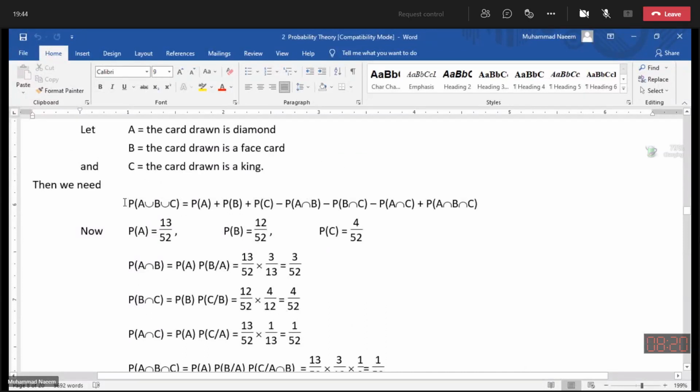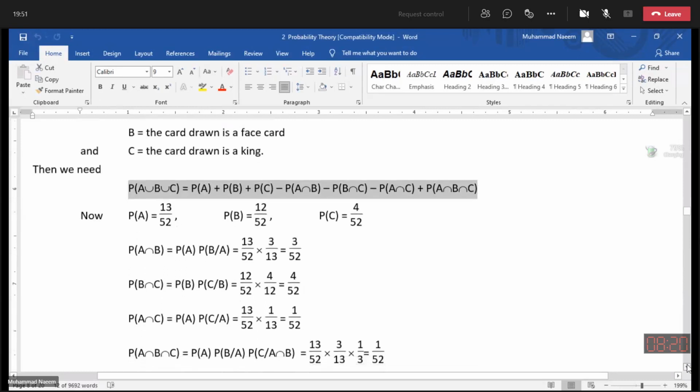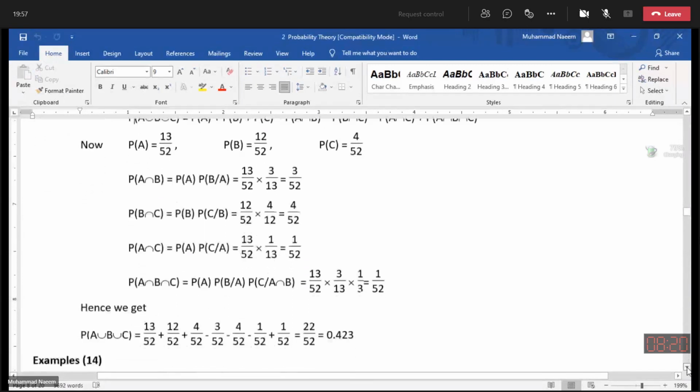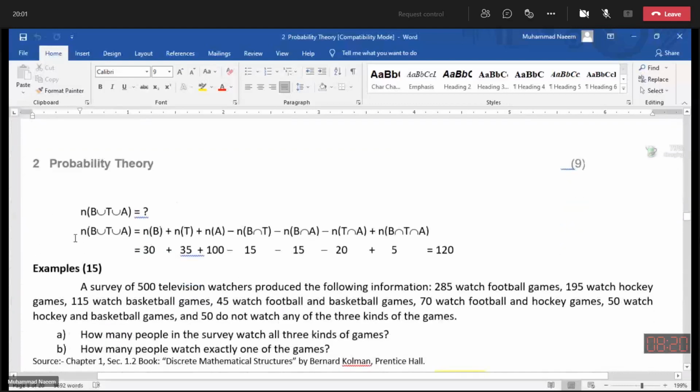As we have discussed this formula, the same formula will be applied in this example by replacing P with N, because here we need the number of people, not the probability. So this formula will be now of this form.